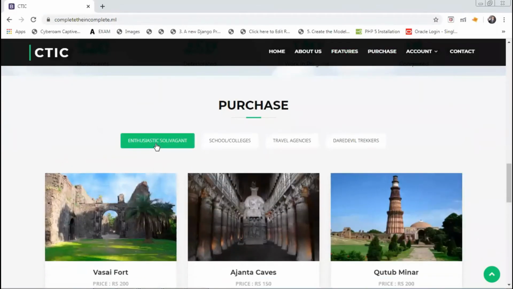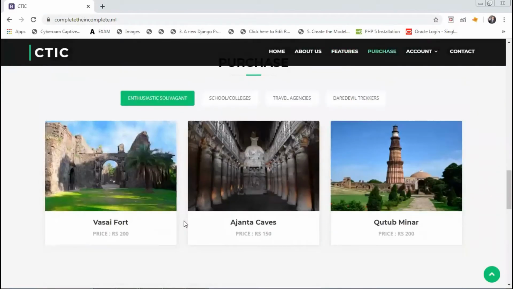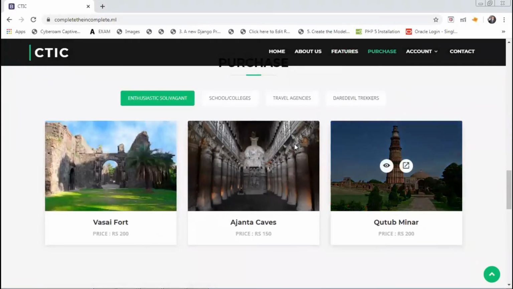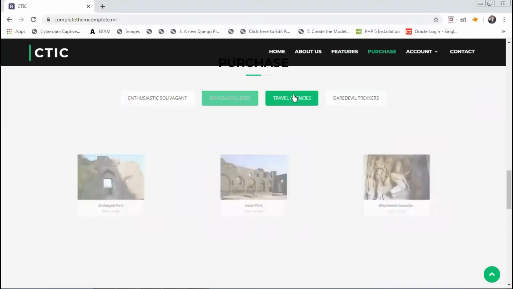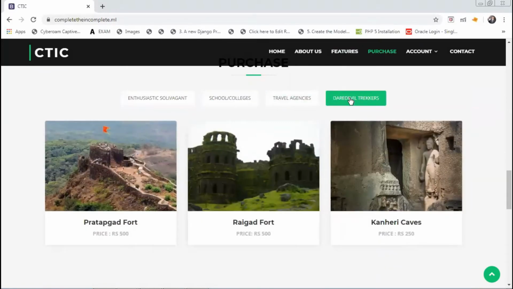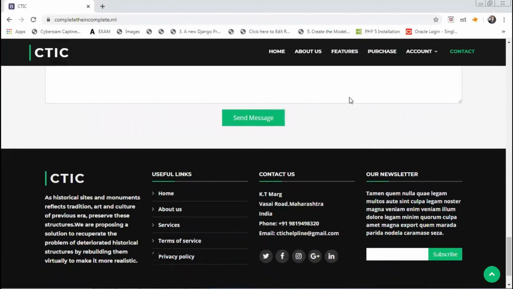So this first is for a solo traveler. So this is the rate for solo traveler, and these are all the places that he can visit. Second is for school colleges. Third is for travel agency, and fourth is for Daredevil trekker. Next is contact us, and yeah.